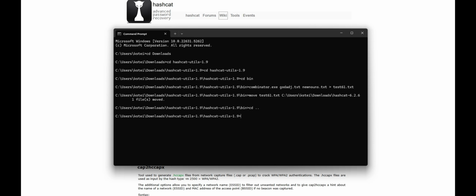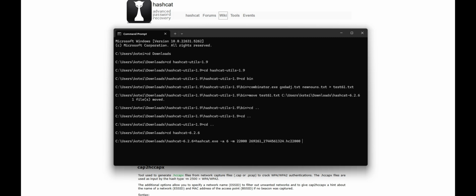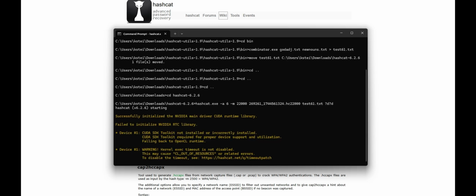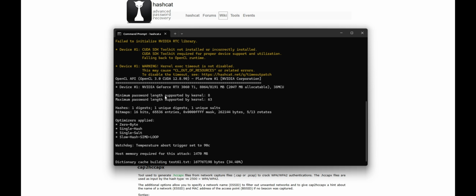And then we'll go over there, and we're going to run a Hashcat command. We'll do the wordlist plus mask mode, since that's kind of what we're tailoring our wordlist for. 22000 hash mode, which is the WPA-PBKDF2-PMKID+EAPOL, and then just some hash I have, and the wordlist we just made. After that, we'll add the mask. And this is purely just a test, to make sure this is working.